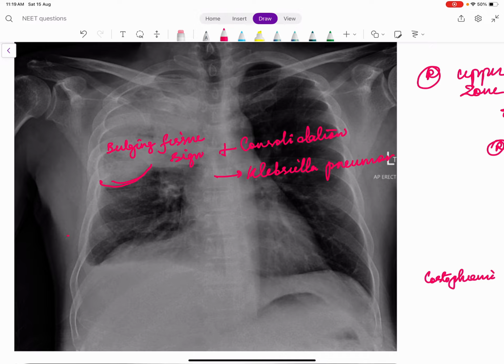Okay, Klebsiella pneumonia, the growth will be very massive. The consolidation will be very massive. So it will bulge the fissure. This is called bulging fissure sign. Bulging tumor sign is different. Bulging tumor sign is the same fissure which is having effusion. On giving diuretics, that effusion will disappear. So it's a sign of volume overload.